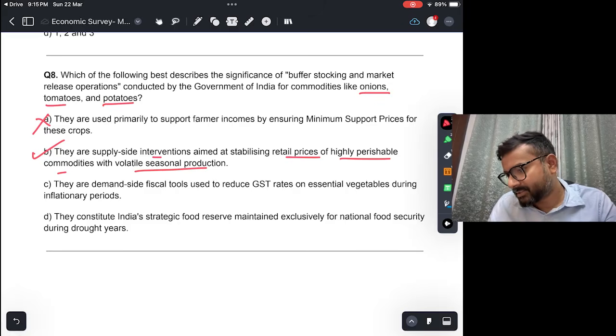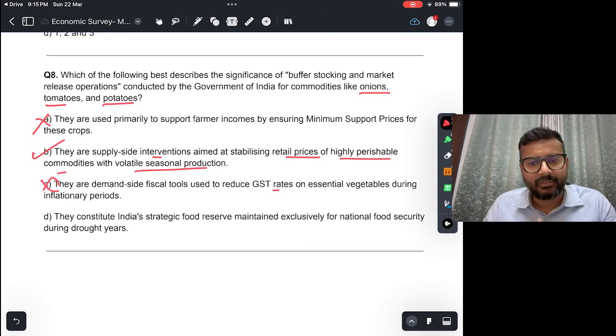They are demand side fiscal tools used to reduce GST rates on essential vegetables during inflation. That does not make sense. And they constitute India's strategic food reserve maintained exclusively for national food security during drought years. तो अगर national food security में these vegetables are not there, there is only rice, wheat and coarse grains, right? So this is again not true.